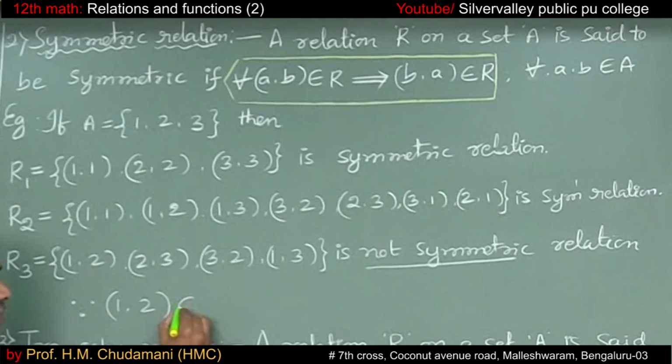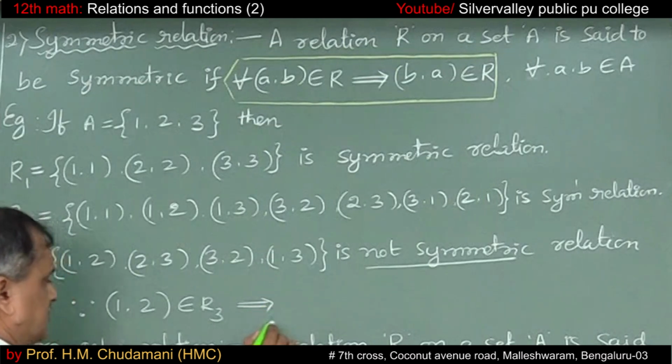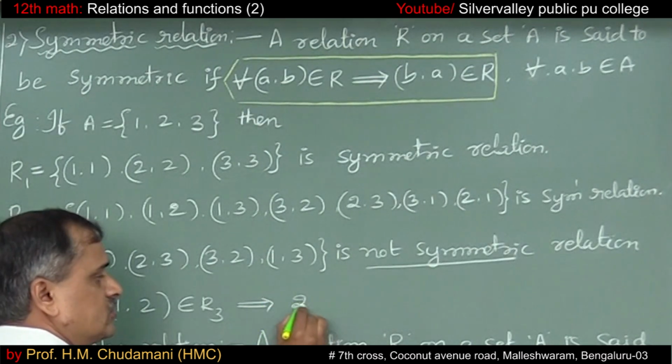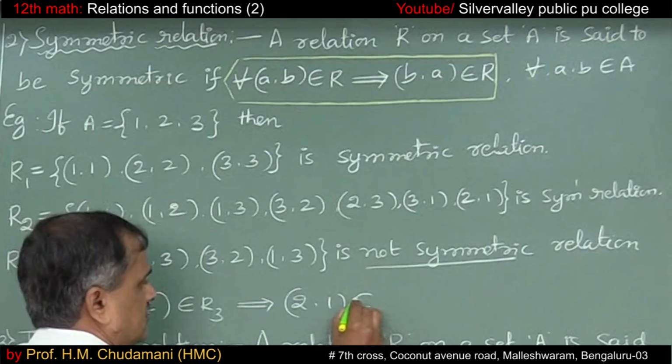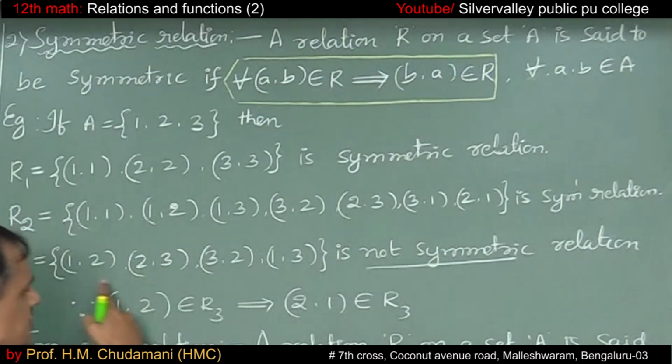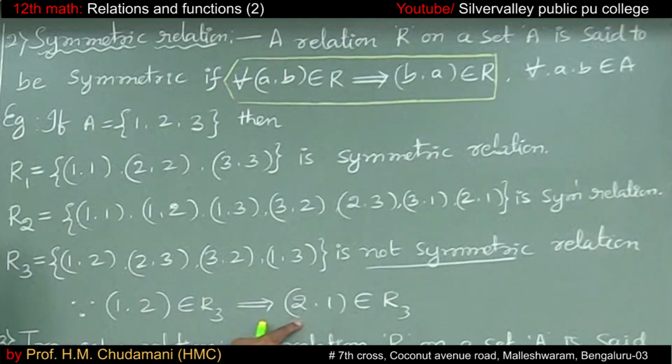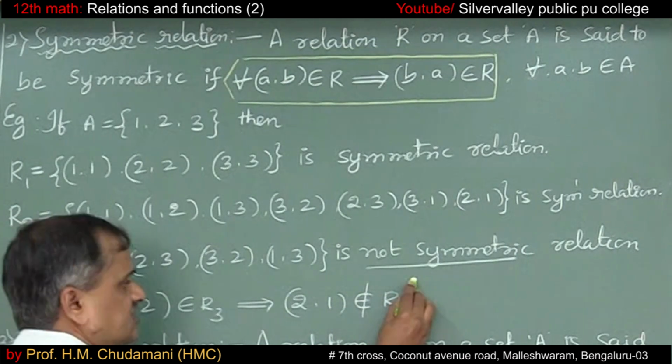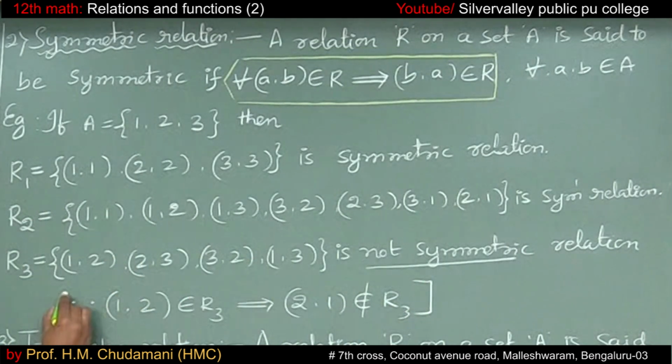See this, 1 comma 2 belongs to R3. But if you revert that, does 2 comma 1 belong to relation R3? See this, 2 comma 1 does not belong to the relation. That's why it is not a symmetric relation.